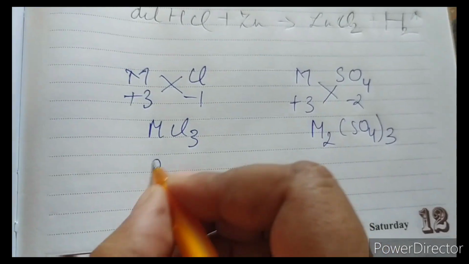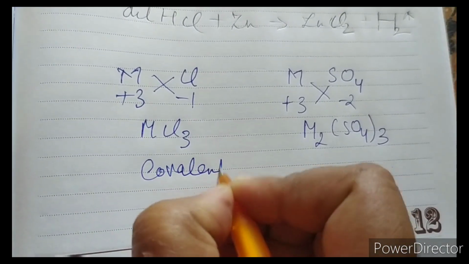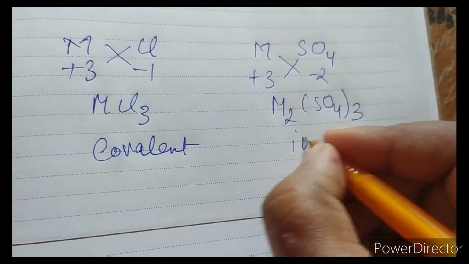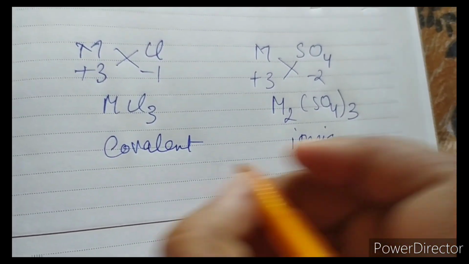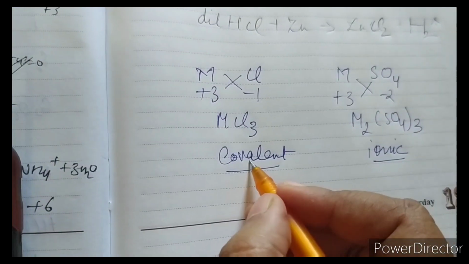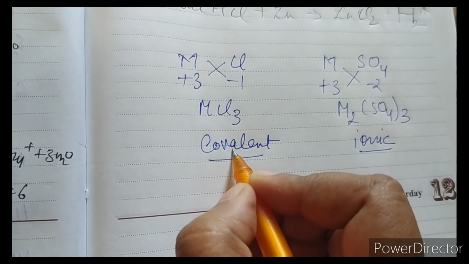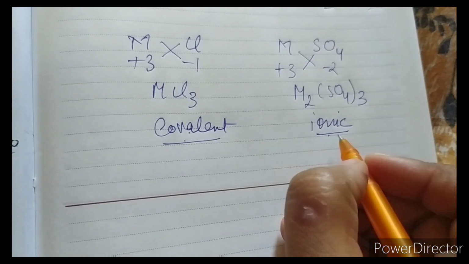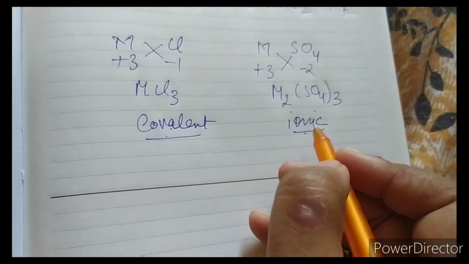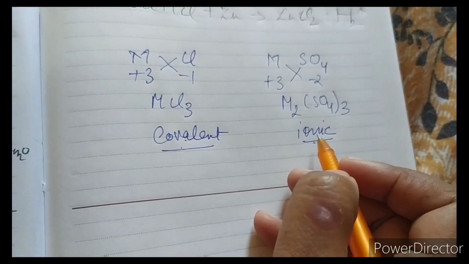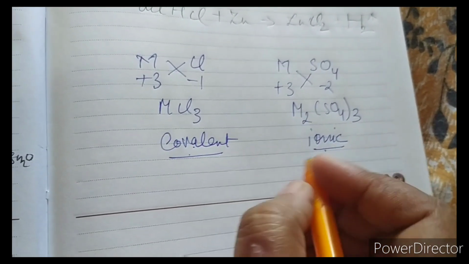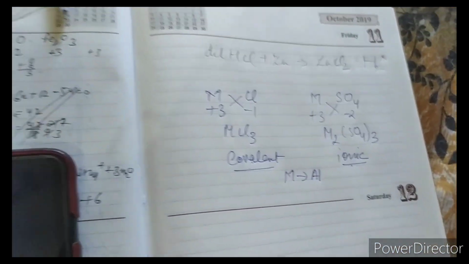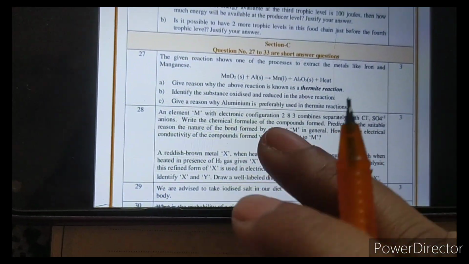Aluminium chloride is a covalent compound because of the less difference in electronegativity between aluminium and chlorine, and aluminium sulfate is an ionic compound because of great difference in the electronegativity. And because aluminium chloride is a covalent compound, it is not a good conductor of electricity. But aluminium sulfate, as it is an ionic compound, is a good conductor of electricity in the molten state, and M, that is aluminium, is also a good conductor of electricity. Next, come to the next question.